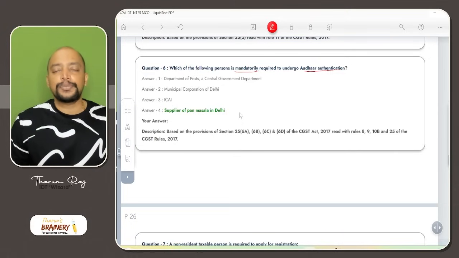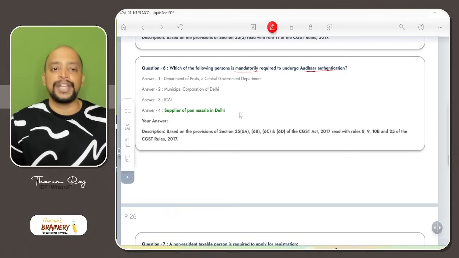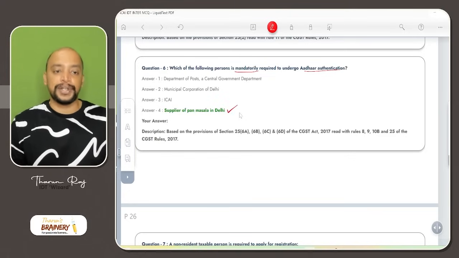So here, Department of Post, government, not required to undergo. Municipal Corporation of Delhi is also government, local authority. They are not required to undergo. ICI is a statutory body. They are not required to undergo. Supplier of Pan Masala in Delhi, yes, they are required to undergo Aadhaar authentication.